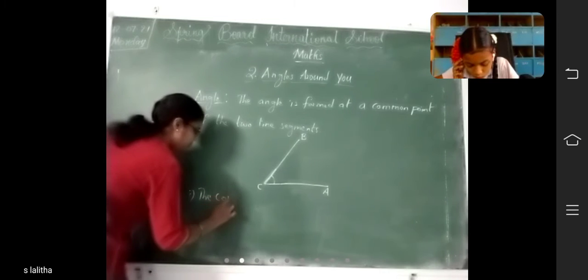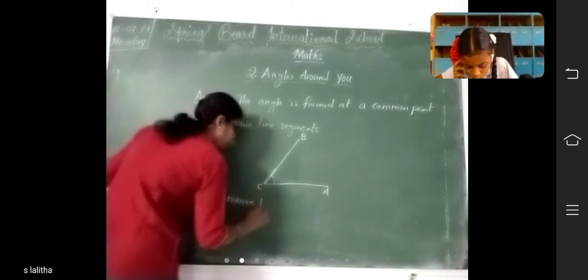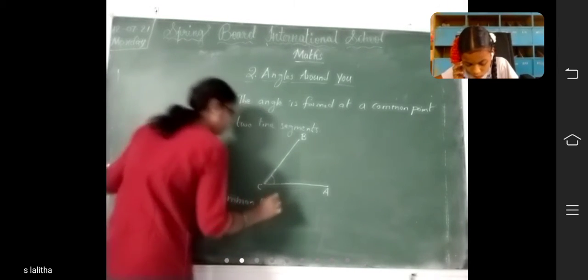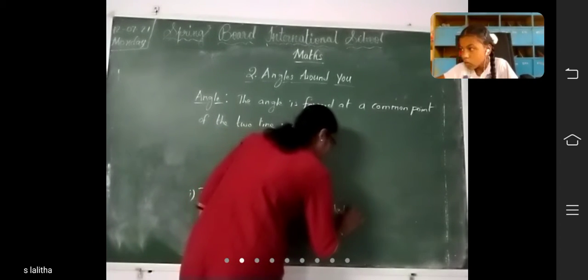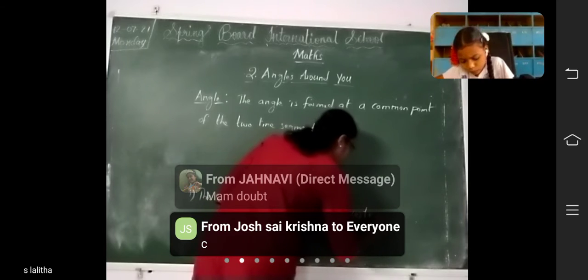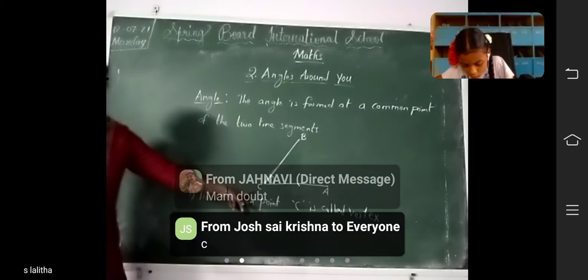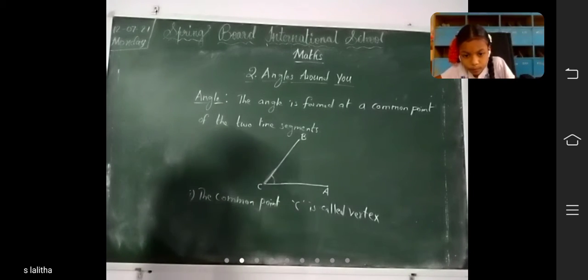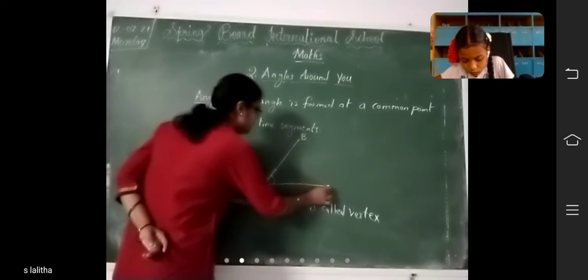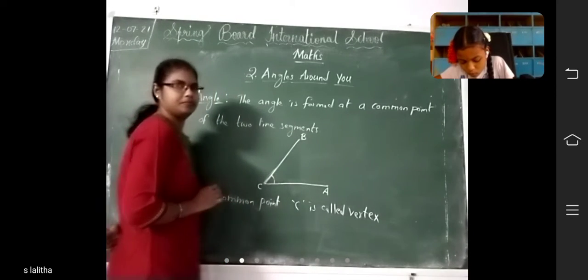The common point C is called vertex. And what do you call CA and CB?